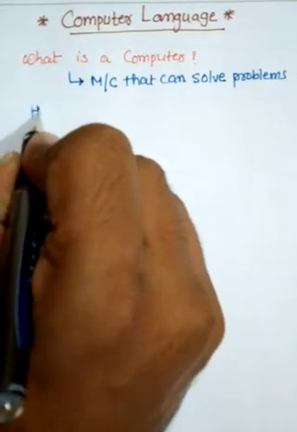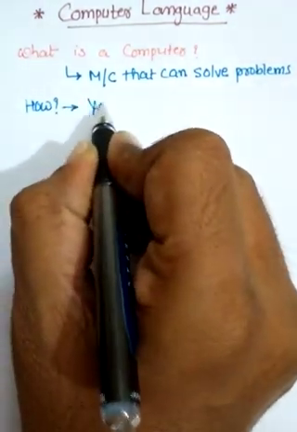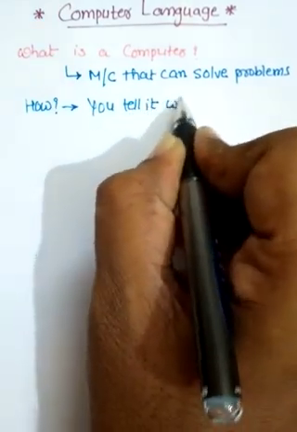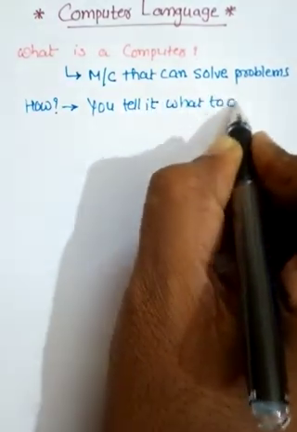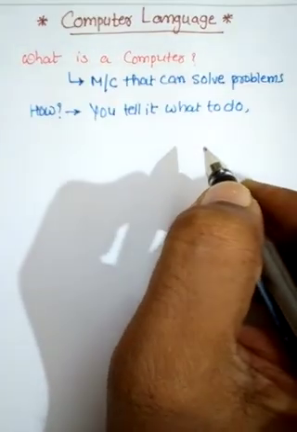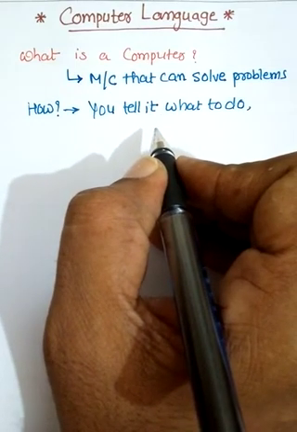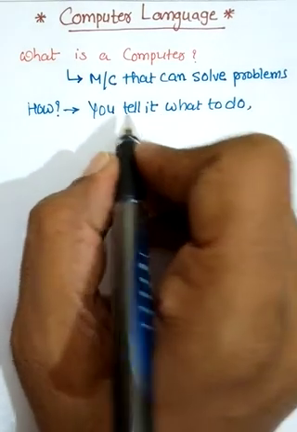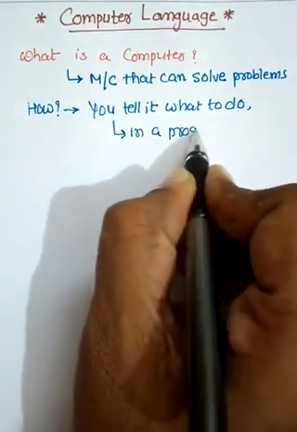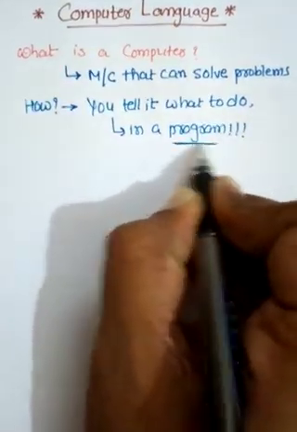The next question is how: you tell it what to do. So what is a computer? A computer is a machine that can solve your problems, and you tell it what to do in the form of a program. This is our fundamental requirement.